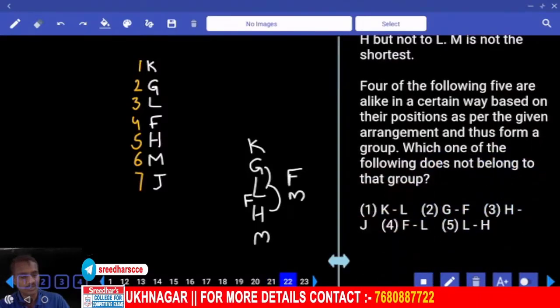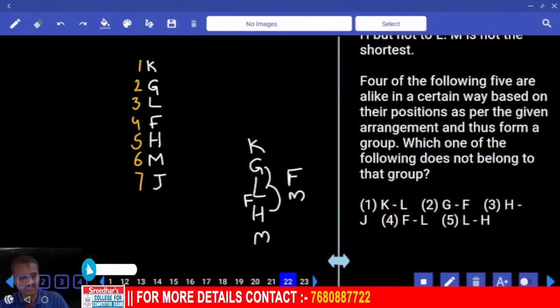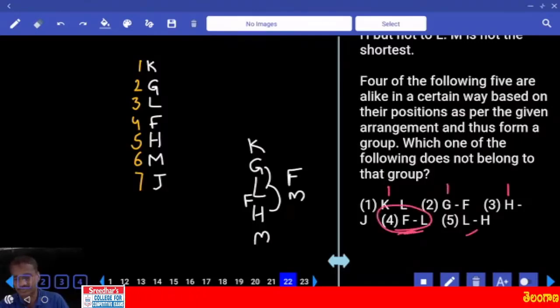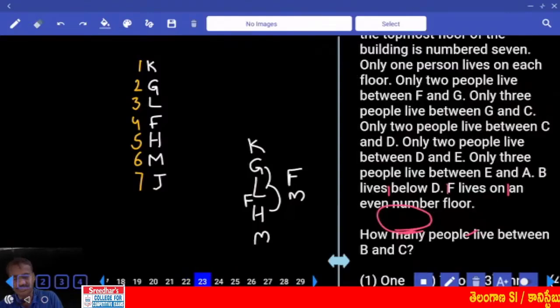22, odd one out. Now in this odd one out, K and L, 1 person between these two. G and F, 1 person. H and J, 1 person. F and L, adjacent to each other. L and H, 1 person. Then what is your answer? Choice 4 for 22. Then next one, 23 onwards.